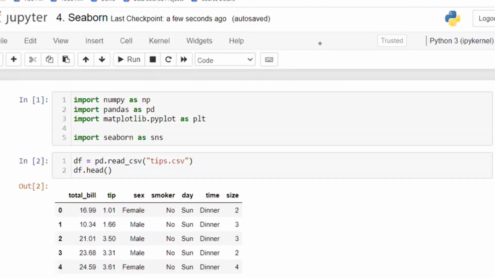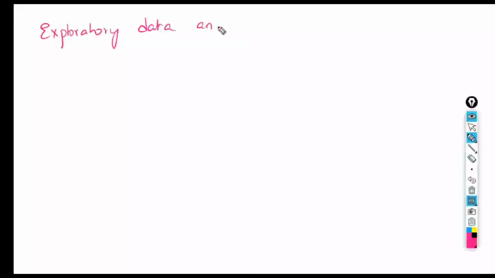So in the last class, we were discussing exploratory data analysis using Seaborn. What is meant by exploratory data analysis? It means understanding each and every variable.